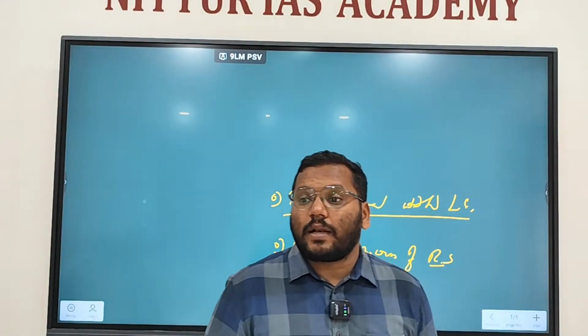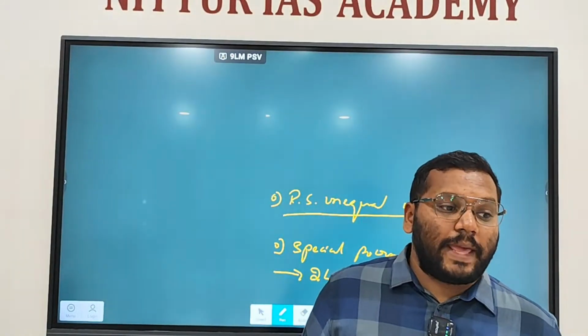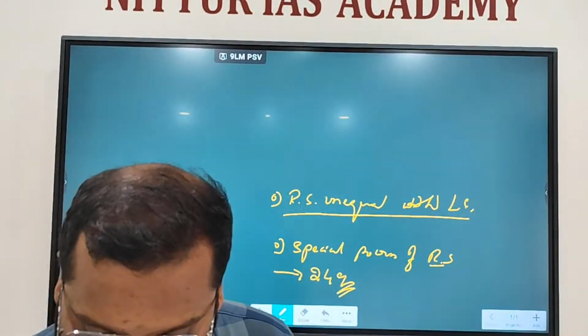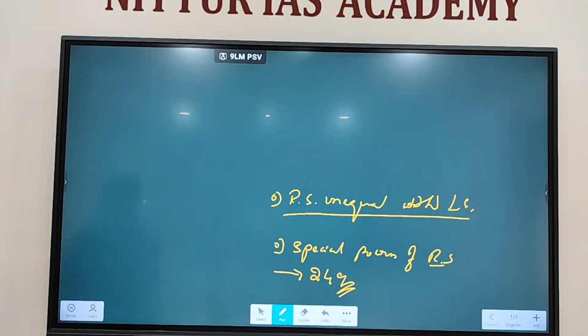Rajya Sabha can allow Parliament to make laws on state subject under Article 249.